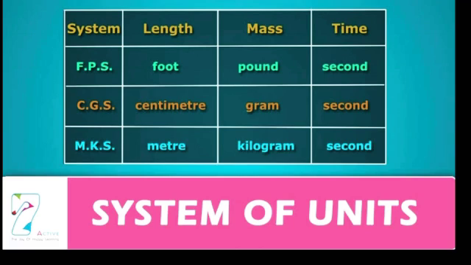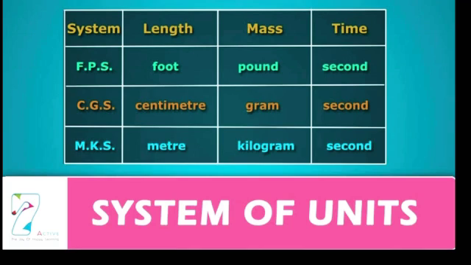So we could see in India and other English speaking countries that the FPS system is still in practice. However, by the later half of the 20th century, the FPS system stopped being used for scientific work for many reasons. The first one is that there was a lack of uniformity in this system. For example, the pound is a unit of mass, and sometimes it is also used as a unit of force in the FPS system. Similarly, this system was not used all over the world. It is used only where the British people ruled.